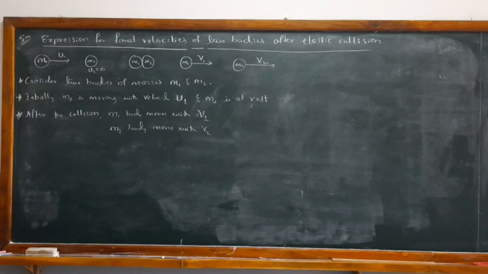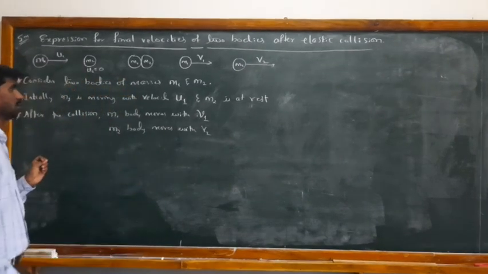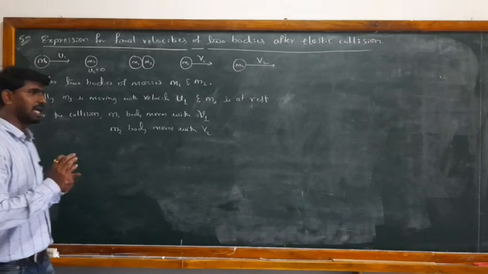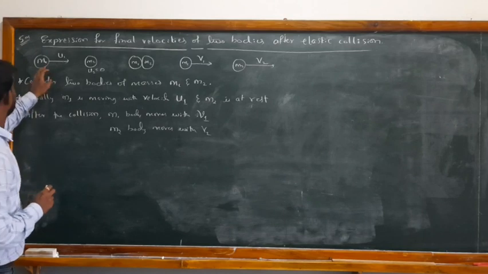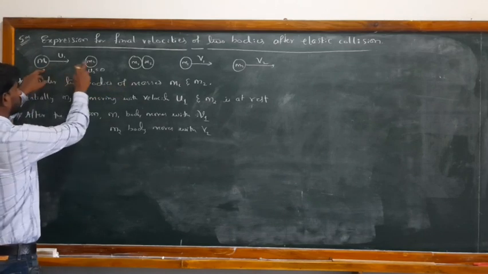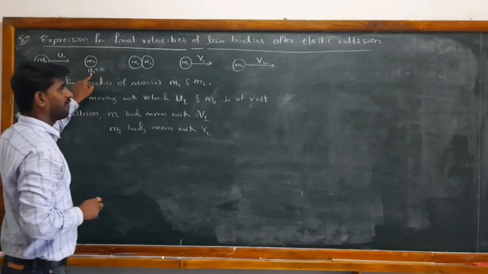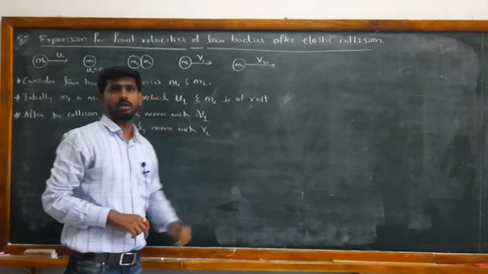The next concept is expression for final velocities of two bodies after elastic collision. Okay, in elastic collision, both kinetic energy as well as the linear momentum of the system are conserved. See the explanation. Consider two bodies of mass m1 and m2, where m1 is moving with the speed u1 and m2 is at rest. After the collision, m1 gets the velocity v1 and m2 gets velocity v2.